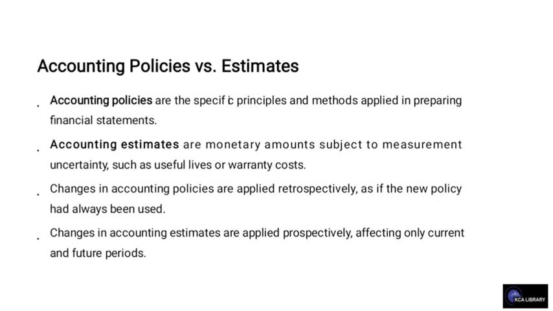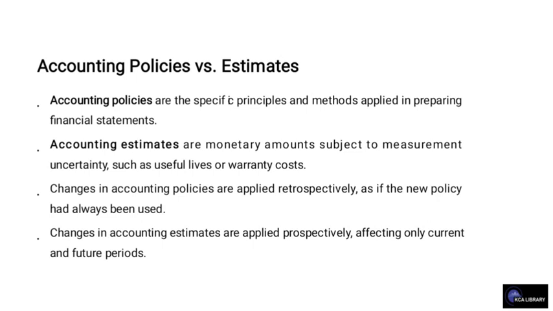Let's differentiate between accounting policy and estimate. Accounting policies are specific principles and methods that are applied in the preparation of financial statements, while accounting estimates are monetary amounts subject to measurement uncertainty, such as useful life or warranty cost.